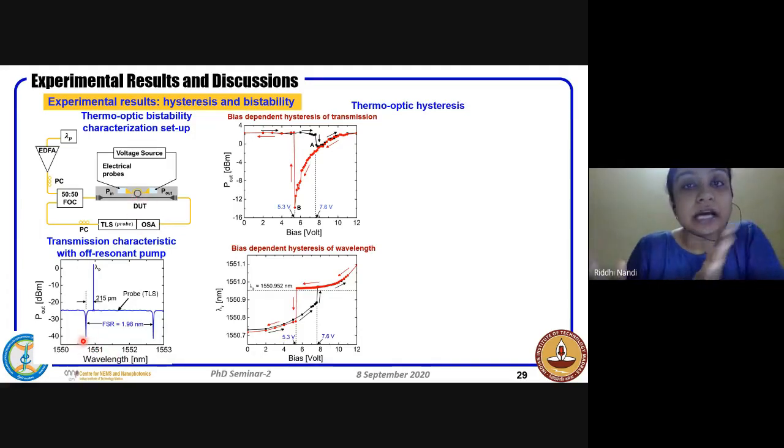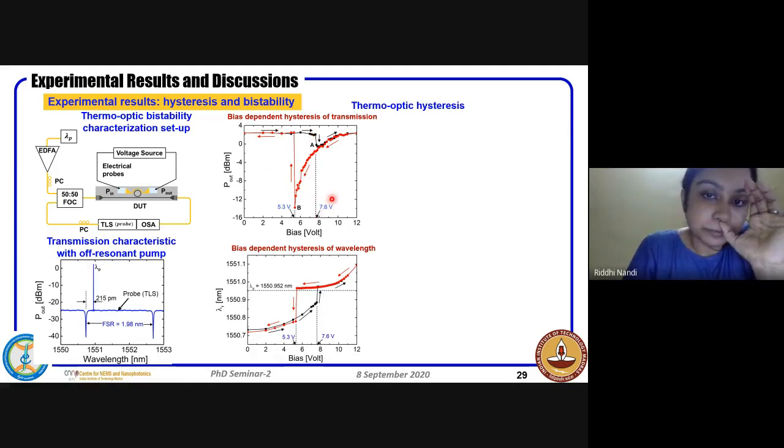The resonance will start shifting right, according to normal thermo-optic behavior. As this resonance shifts right, we observe the total transmission. At a voltage of around 7.6 volts, the pump wavelength actually matches with the resonance, so there is a dip observed. And as you further increase, it goes out of the resonance.